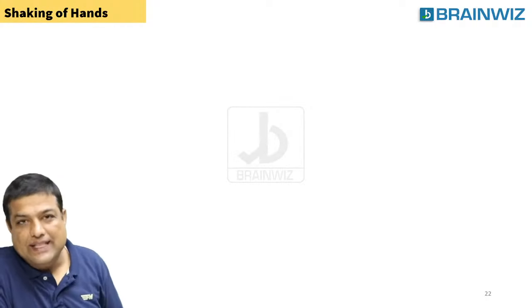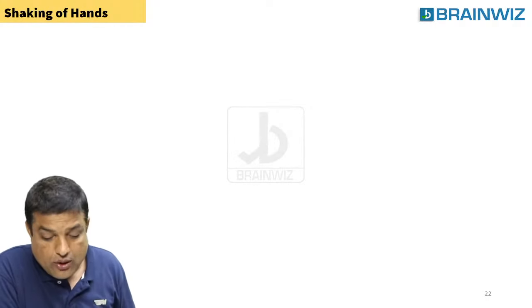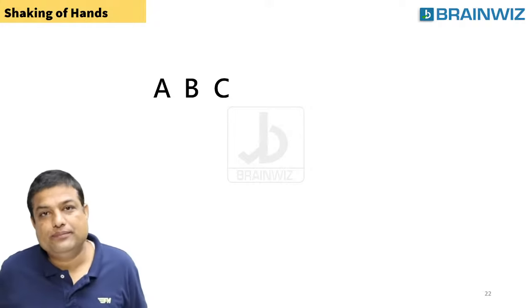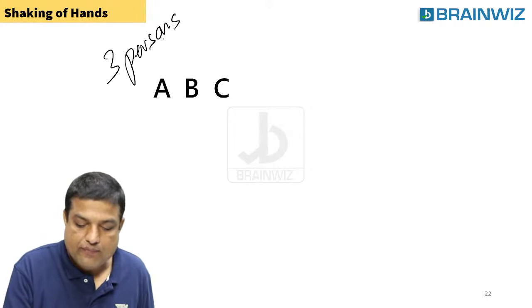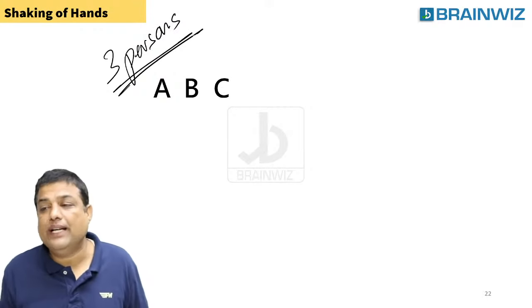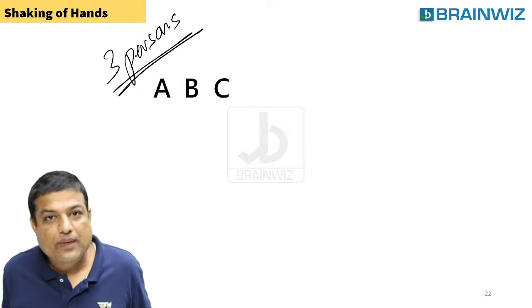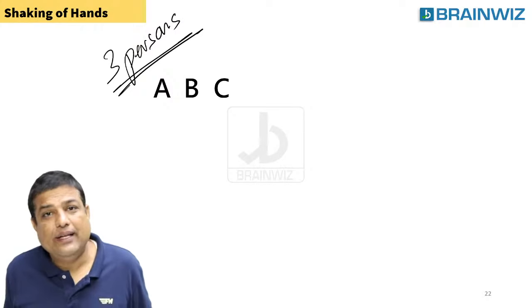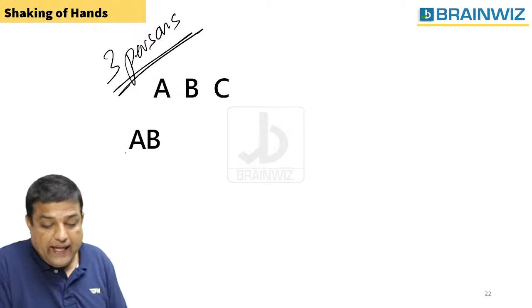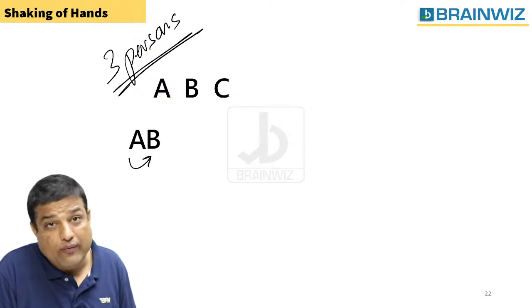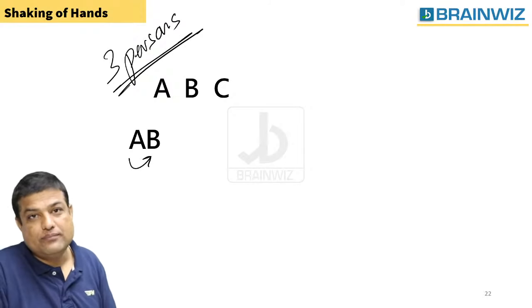जब कभी भी shaking of hands आता है, let me tell you here. For example, 3 persons are there. Just try to understand that 3 persons. समझ में आ रहा है? Let me explain that. For example, 3 people are there. So the first handshake happens between, guys? It's happening with A and B. A is telling B, hello B, कैसे हो, how are you? समझ में आ रहा है?